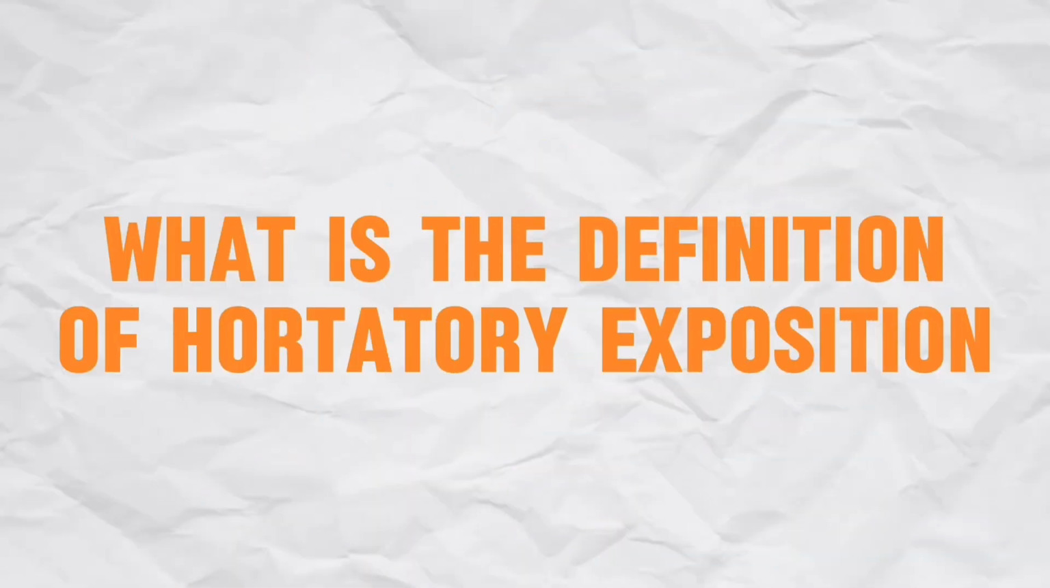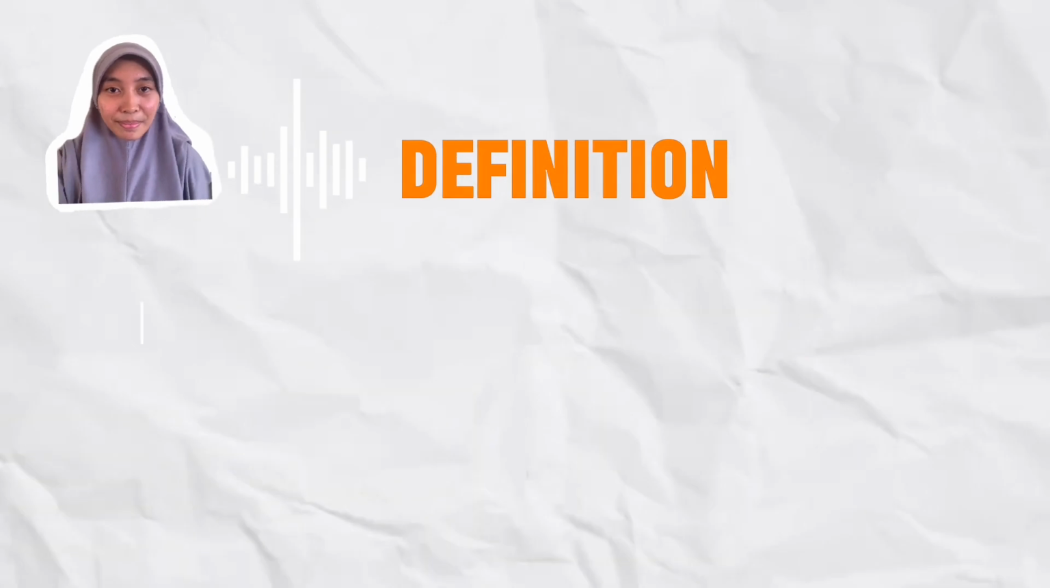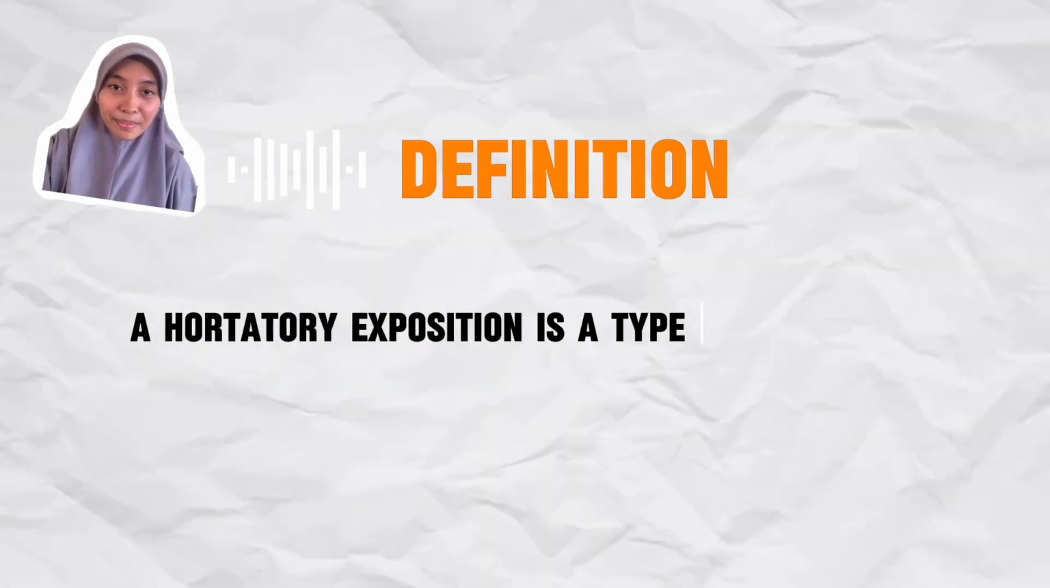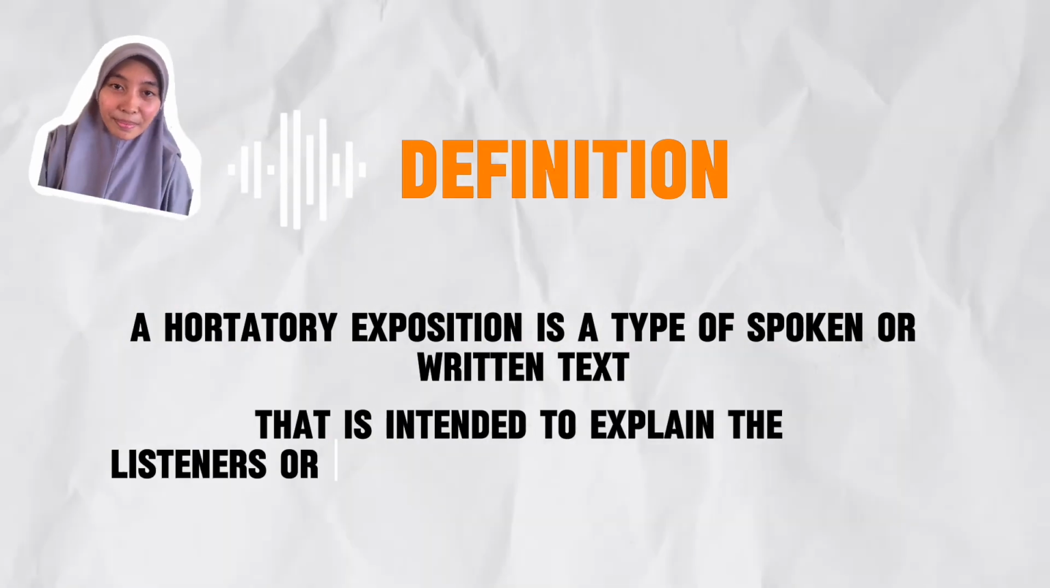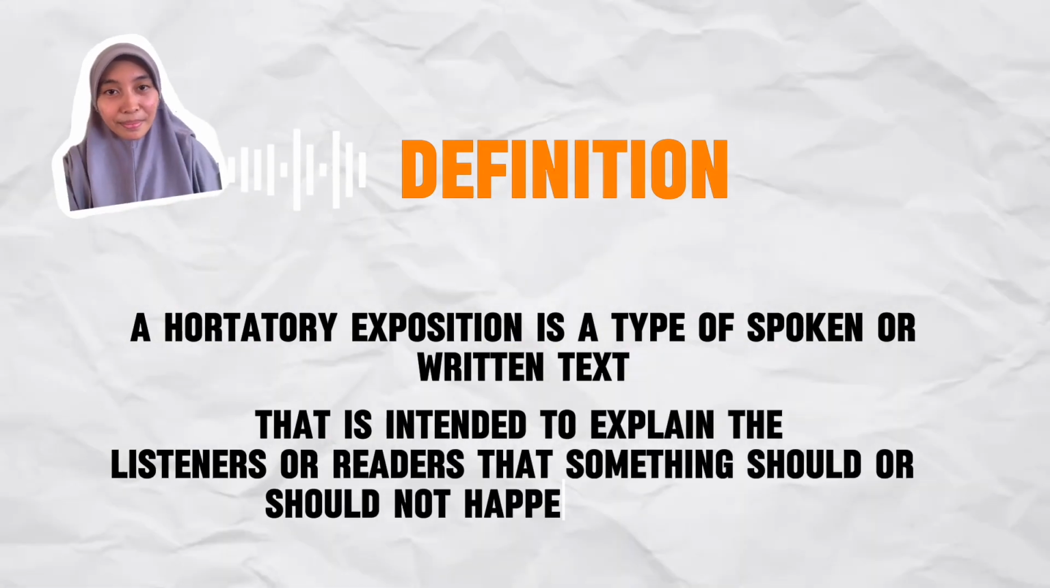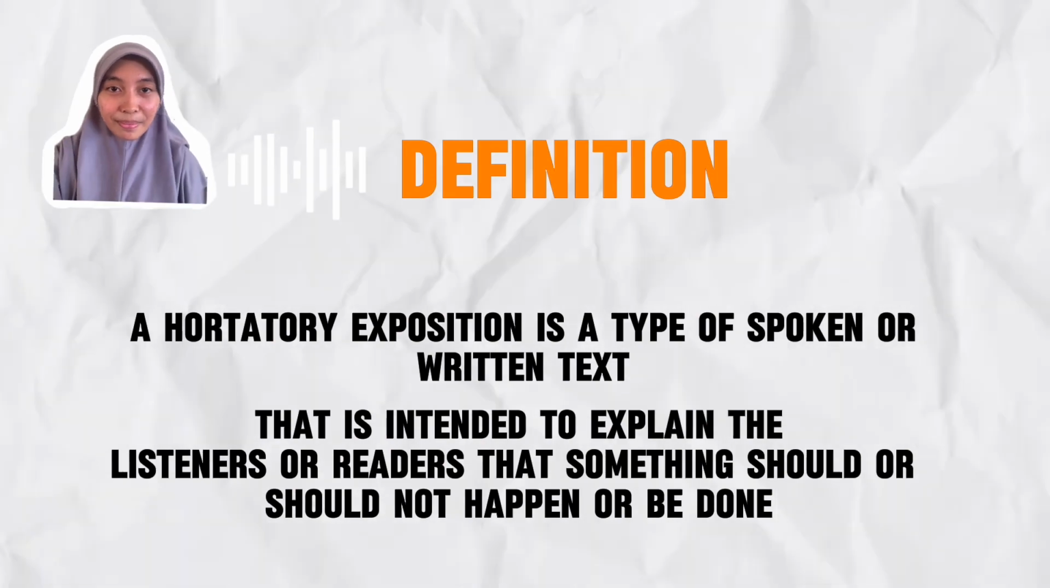First is, what is the definition of hortatory exposition? A hortatory exposition is a type of spoken or written text that is intended to explain to the listeners or readers that something should or should not happen or be done.